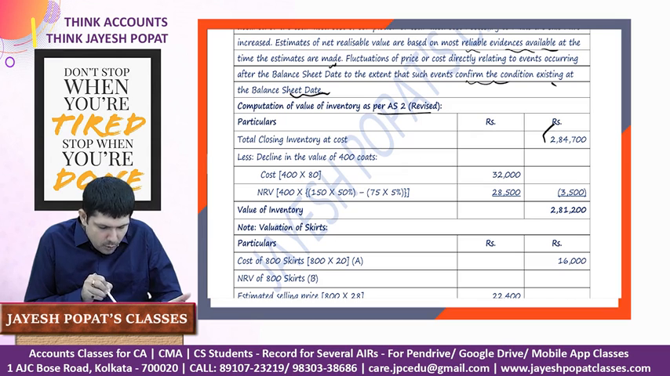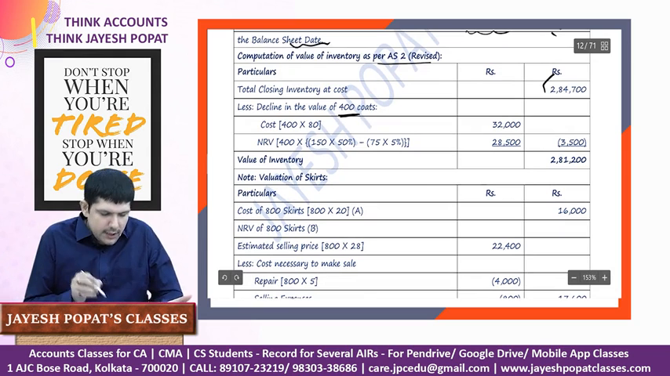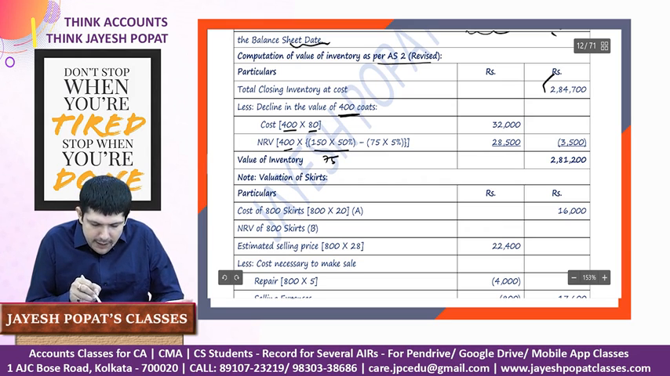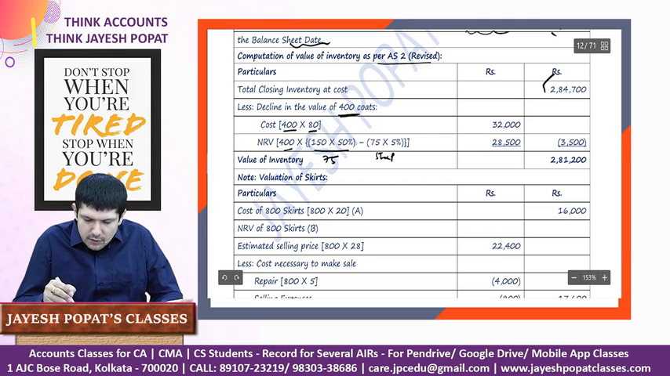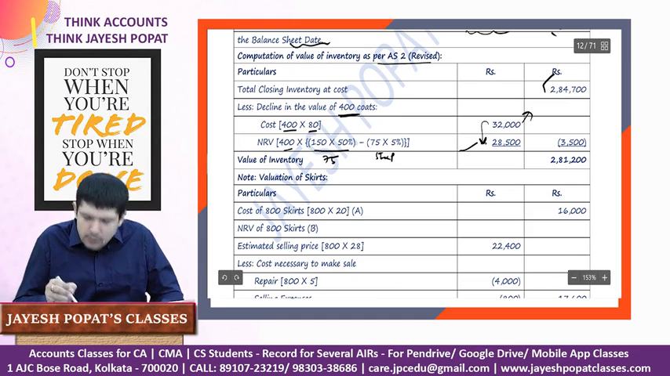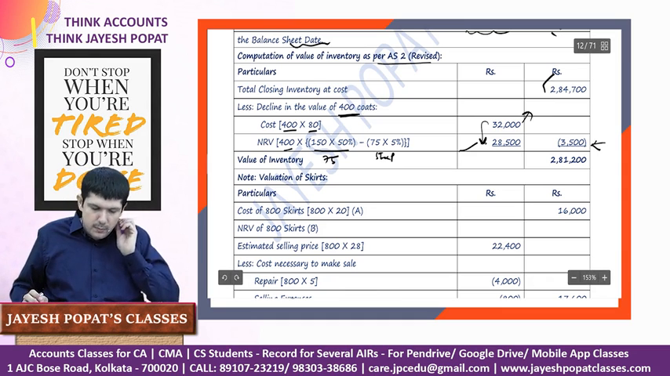So we'll say total cost is so much, decline in value of 400 coats. The cost of the coats is 400 into 80, whereas the NRV is 400 into 150 ka 50%, which is 75, and minus the selling expenses of 5% of 75, so this works out to 28,500. So this will be the value of the inventory. Currently it is included at 32,000, but we need to bring it down to 28,500, so we need to reduce 3,500 from this to bring it down.